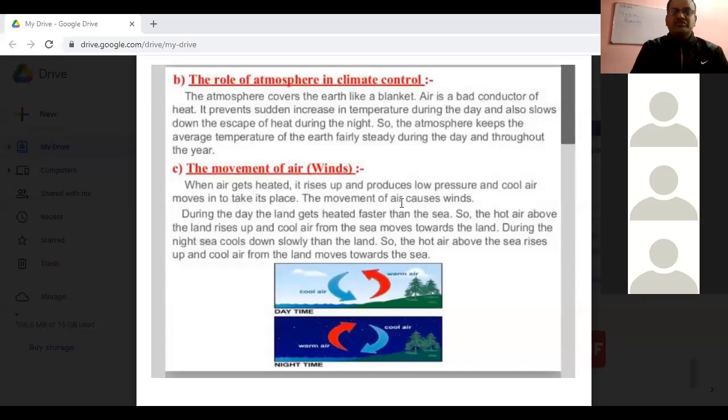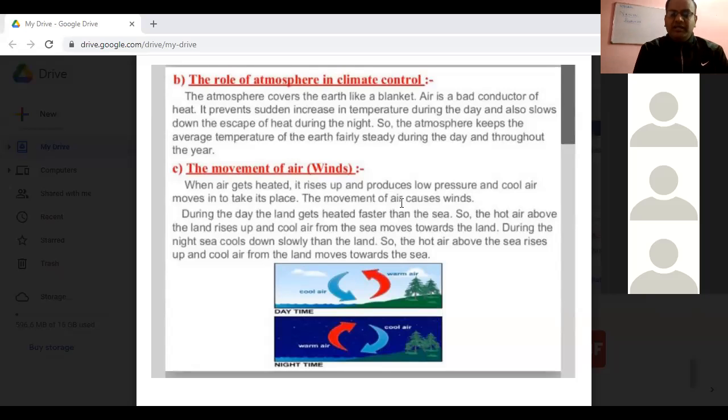This is very important because you must have noticed that during the summer season, all of a sudden the wind or a storm starts in an area, but this storm or wind movement does not occur at such intensity in other seasons. This is because of the creation of the high pressure zone and the low pressure zone. When the air gets heated up, it rises, and that area becomes an area of low pressure, and as a result the air moves from the region of high pressure toward the region of low pressure.